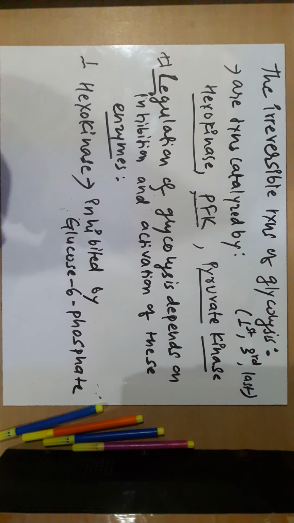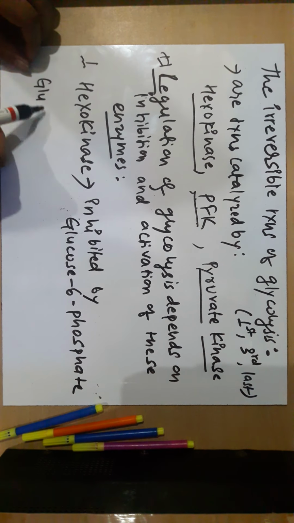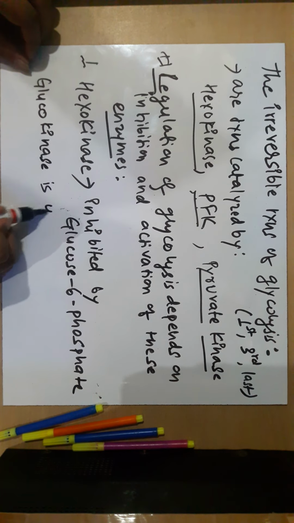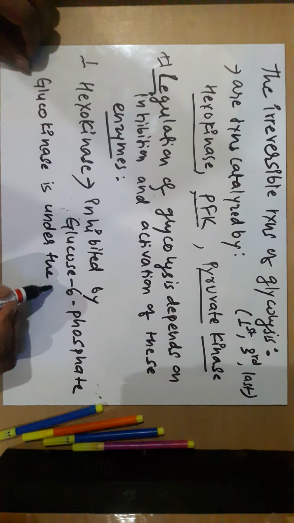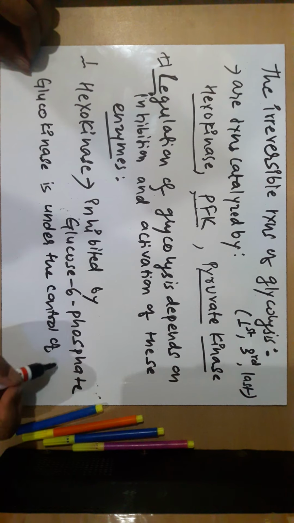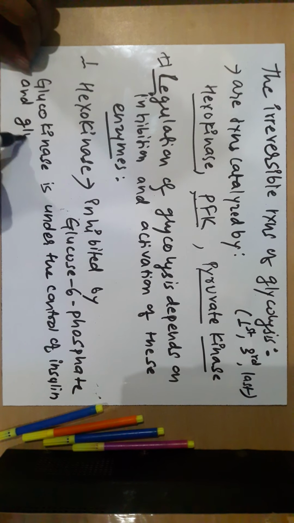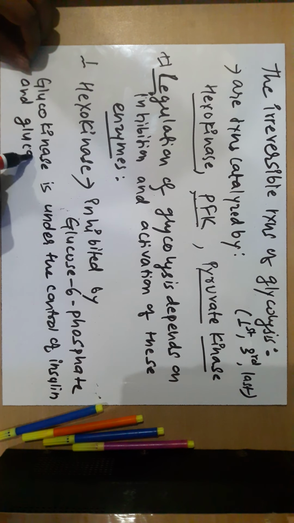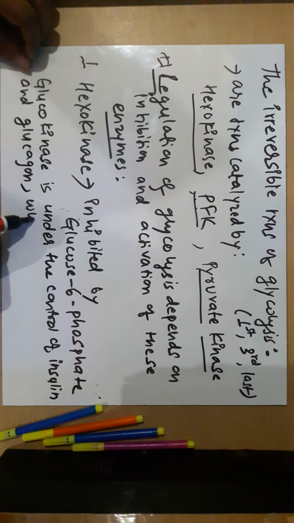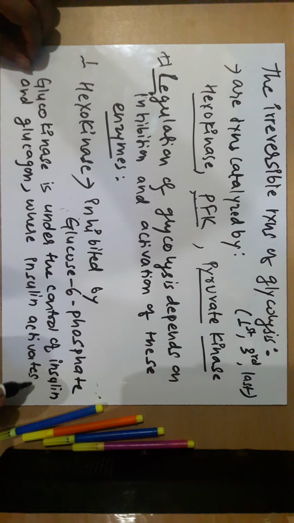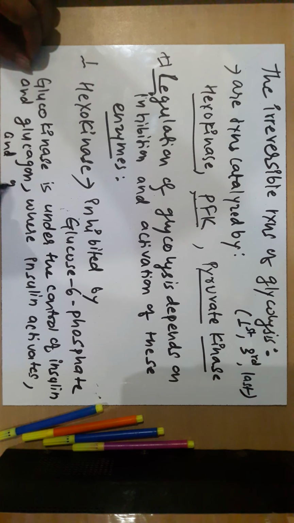Hexokinase is inhibited by glucose 6 phosphate, whereas glucokinase is under the control of insulin and glucagon, where insulin activates and glucagon inhibits.